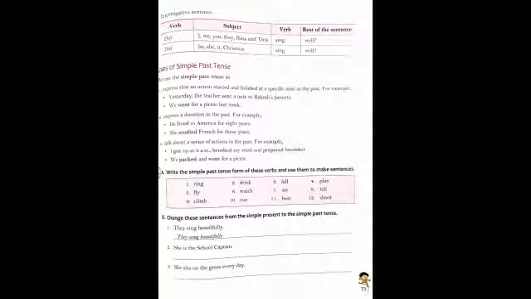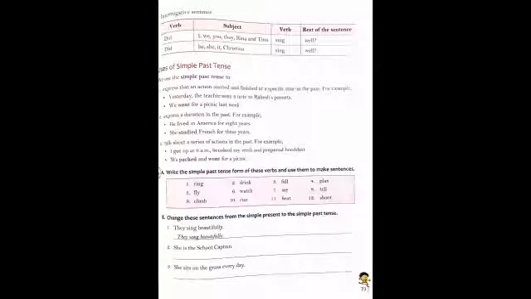Third point, you will see, talk about a series of actions in the past. For example, I got up at 6 a.m., brushed my teeth and prepared breakfast. So this shows the series of actions, that you got up at 6 a.m. Again, you see the word got in pink color, and it shows the verb, the past tense form of a verb.